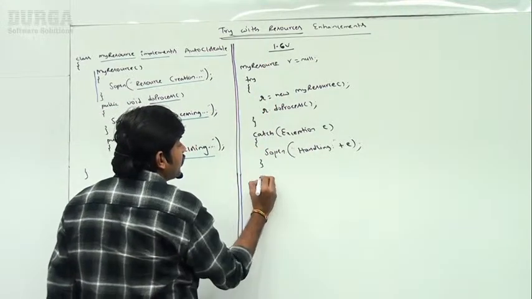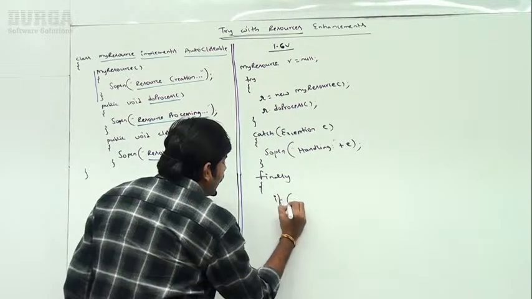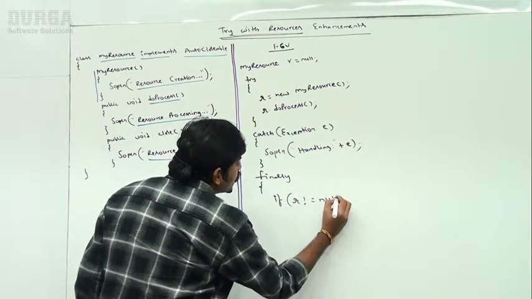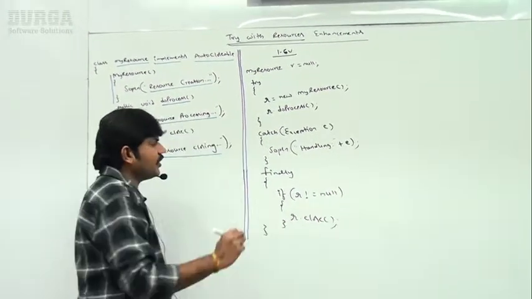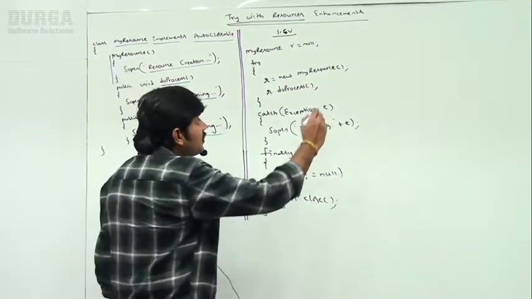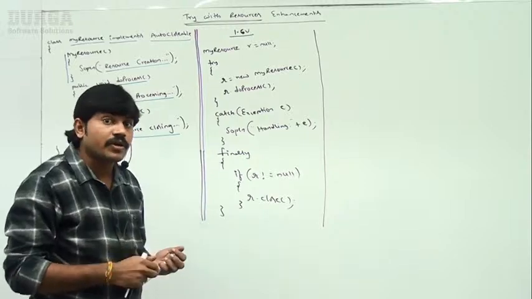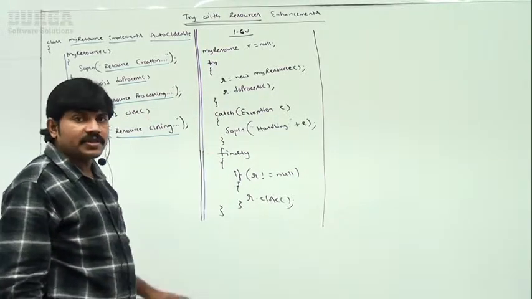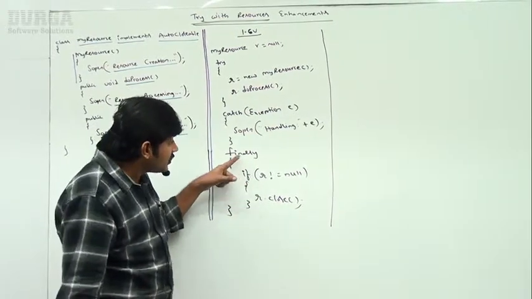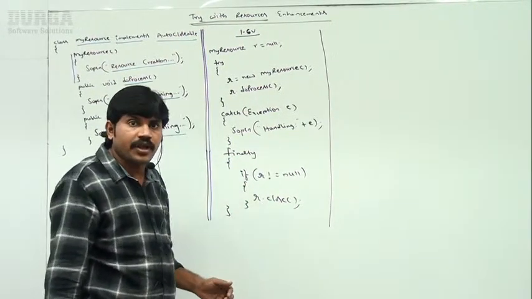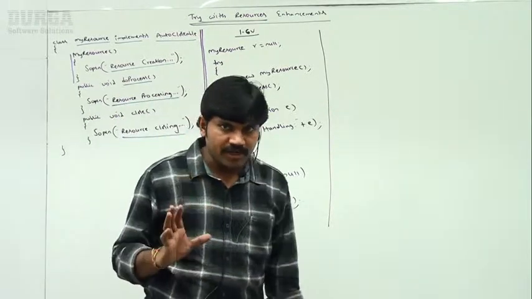I am talking about the 1.6 version code. Finally, if r is not equal to null, then we have to use r.close. Are you getting? r.close. Sir, this is the code related to the 1.6 version. Observe how you have to write the code in 1.6. By mistake, if the close method throws some exception, then once again within the finally we require to take a try catch, sir. Sir, how lengthy the code is! Observe that, because everything we have to do manually.